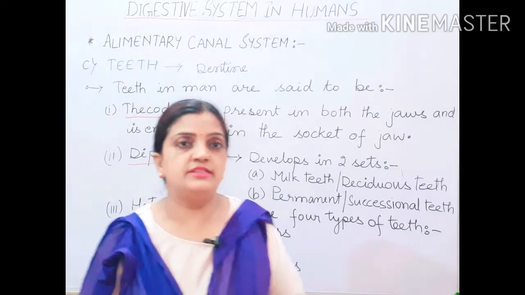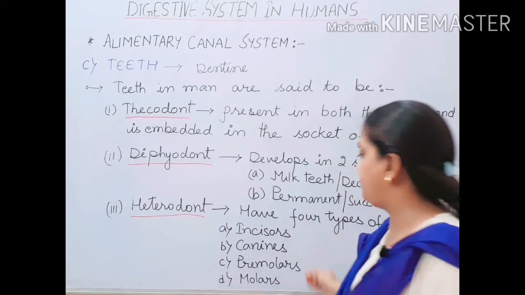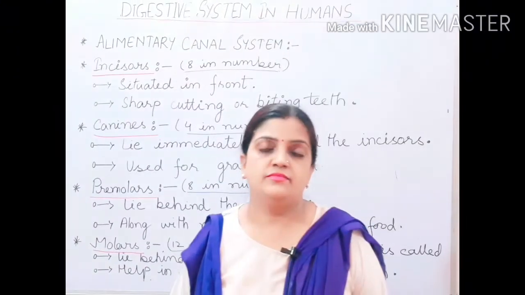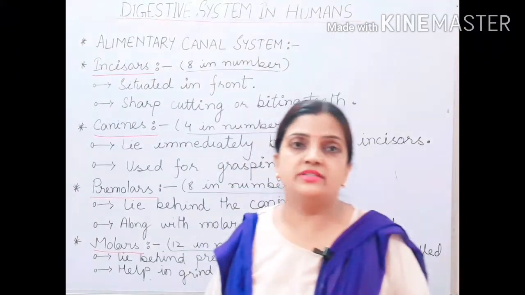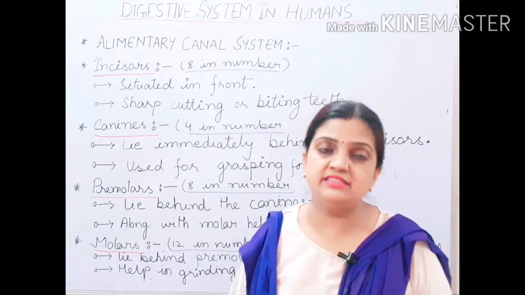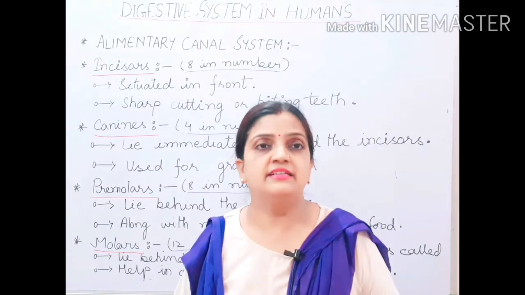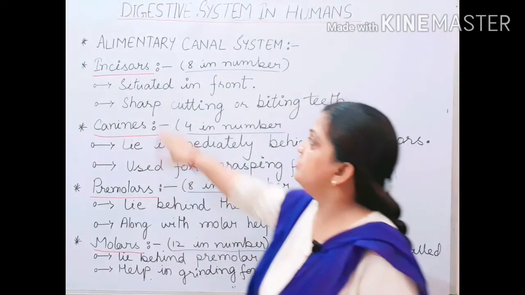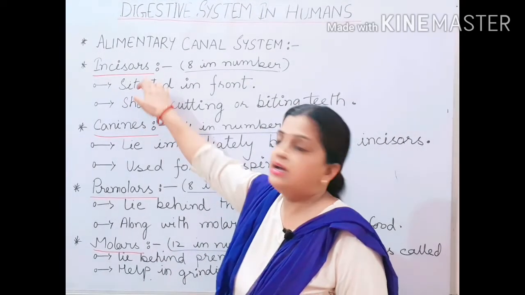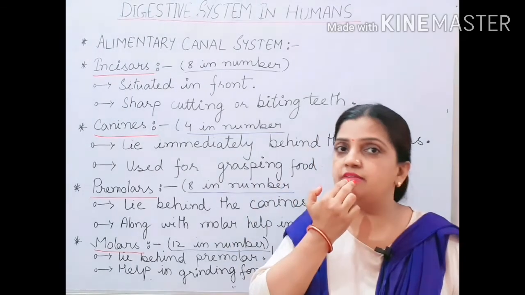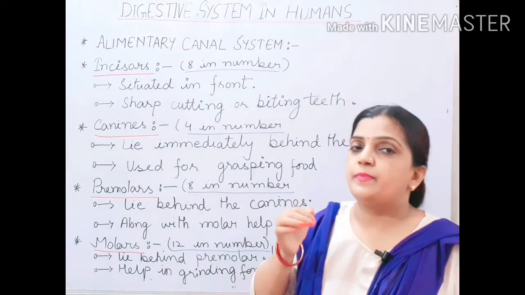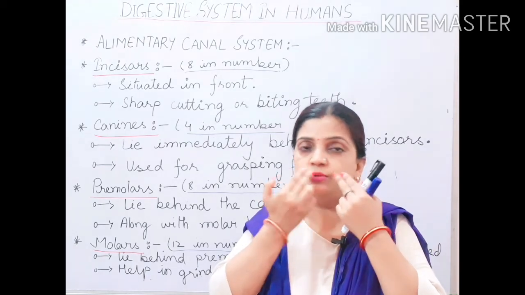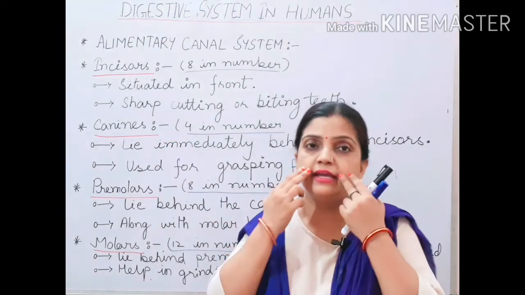Now let us discuss each of these four different types of teeth separately: incisors, canines, premolars and molars. Now children, incisors are the teeth located in the front of the mouth. Beside the incisors lie the canines.